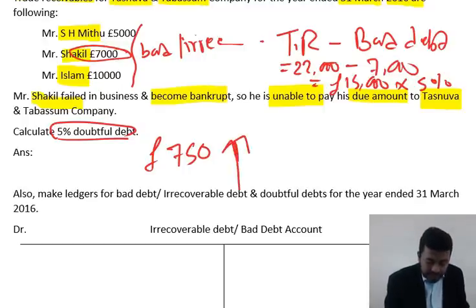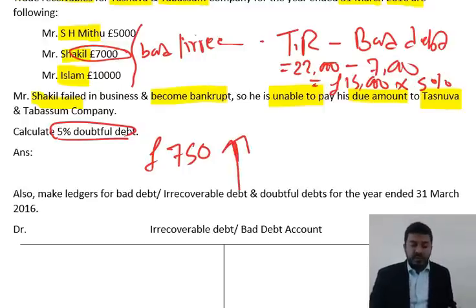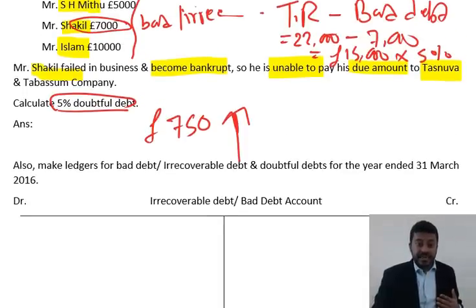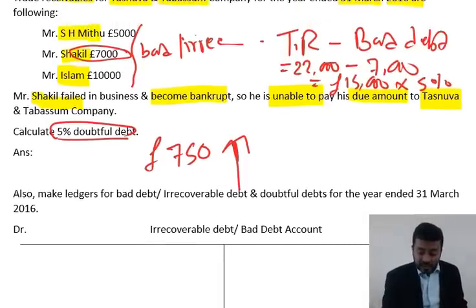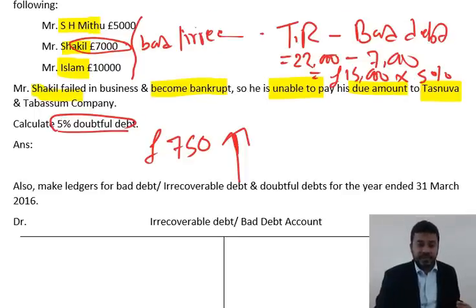So this is all of it an increase. There's no information given regarding your doubtful debt before. All of it is your increase, goes into the income statement as an expense, and from the balance sheet or statement of financial position, we deduct it from our trade receivables figure.